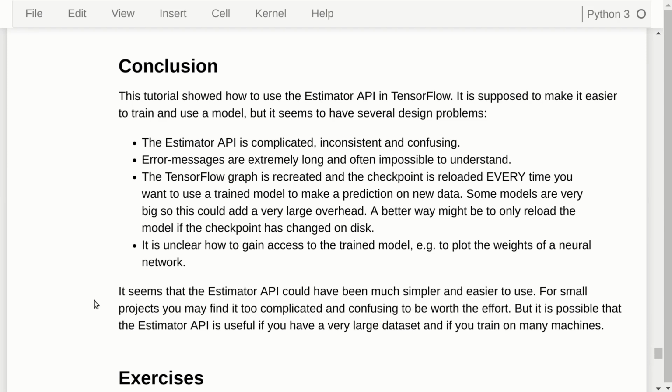So I think the Estimator API could have been made much more simple, and you may find that if you're just doing small projects or if you're doing training that is very unusual in some way, then the Estimator API may not be for you. I think it gets easier. Certainly I feel it's getting easier as you get more experience with it. And it's also possible that if you work with really large data sets or you use many machines, that it may make it a lot easier for you, even though it is not the best and most clean and simple API that it could have been and should have been.